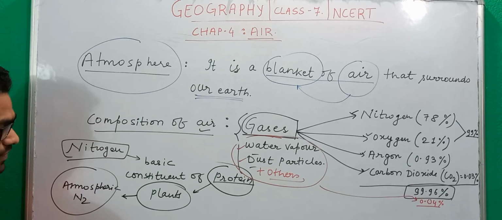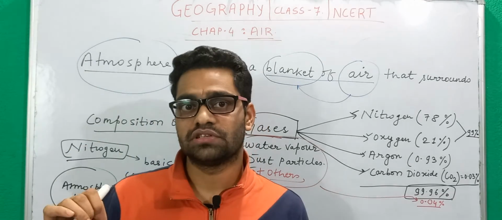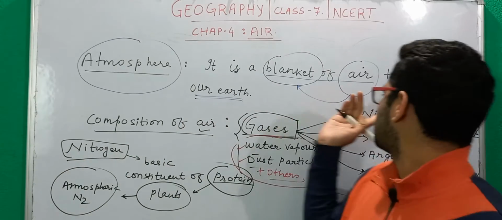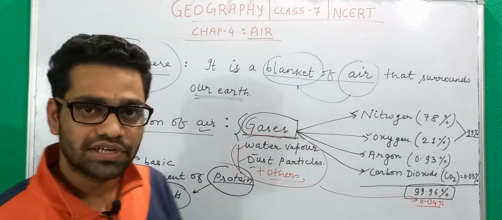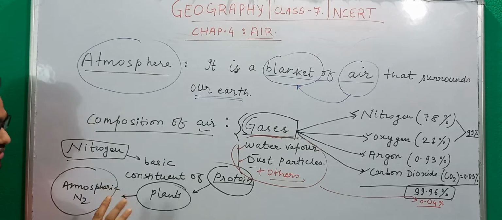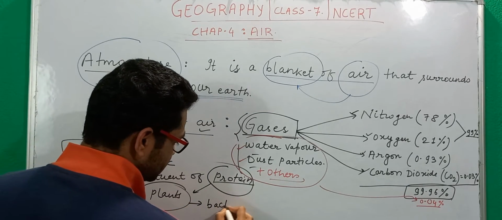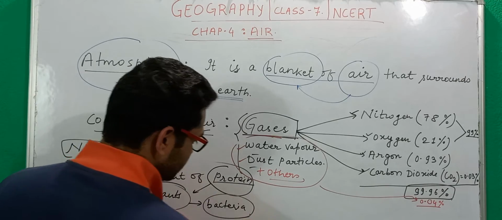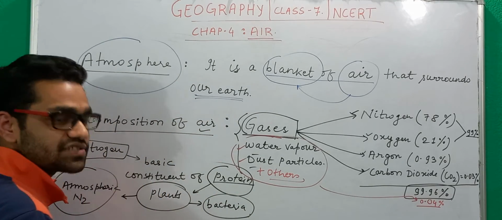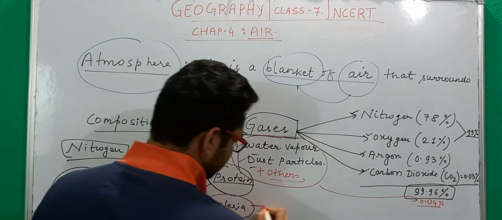But plants do not directly absorb this gas from the atmosphere. There is someone which does it for the plants. We have some bacteria which we call the nitrogen fixing bacteria, and these bacteria play a very key role.